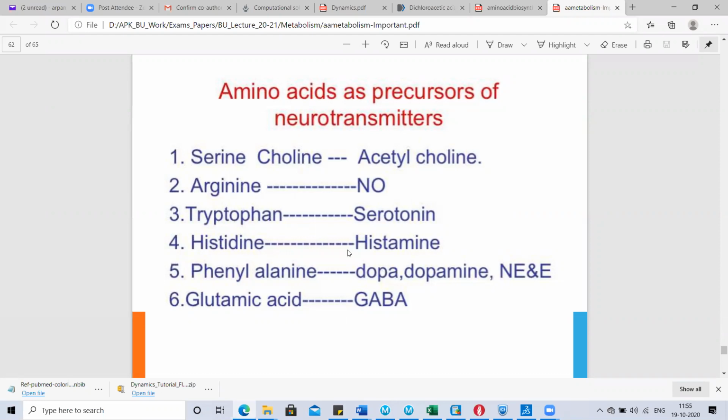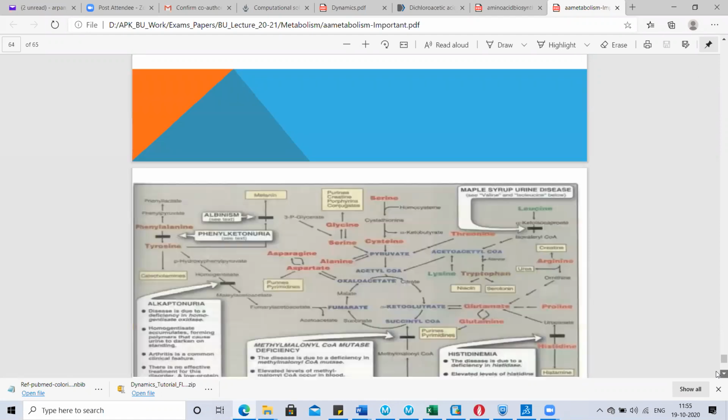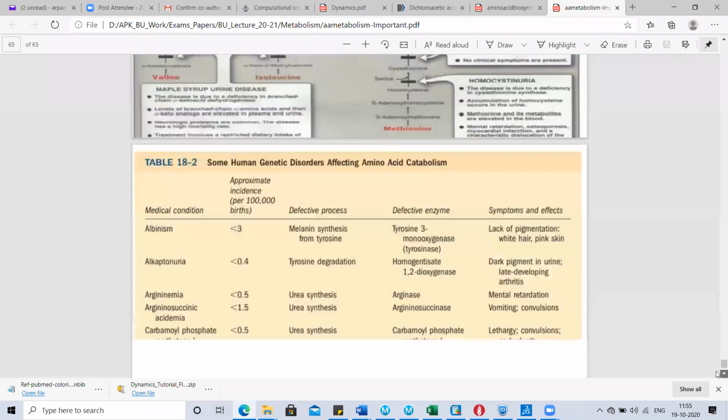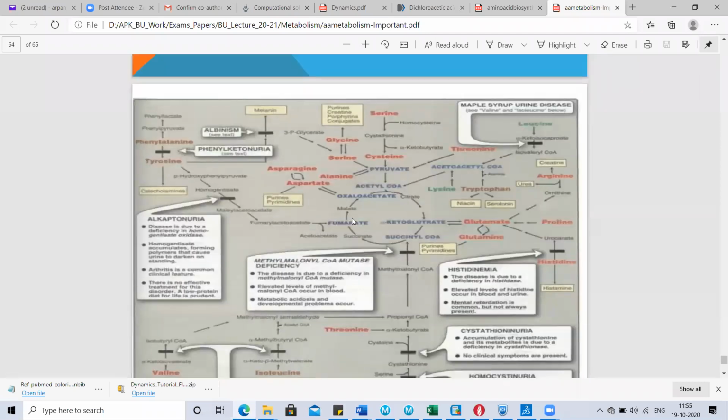So there are 6 amino acids which directly or indirectly synthesize the most important neurotransmitters in the body. This is a very important topic, and you should know about it. We have seen this in our nutritional biochemistry class, the errors of amino acid metabolism and clinical significance. This slide is blurred, so I will just quickly remind you.